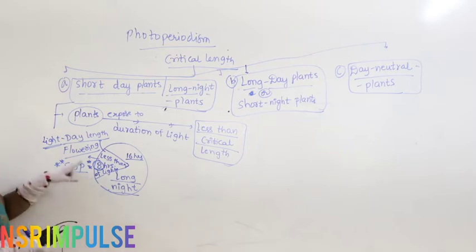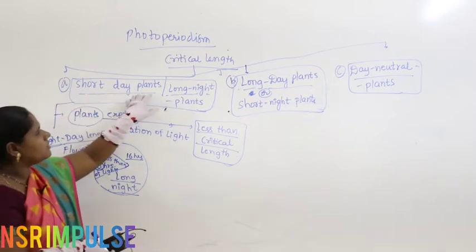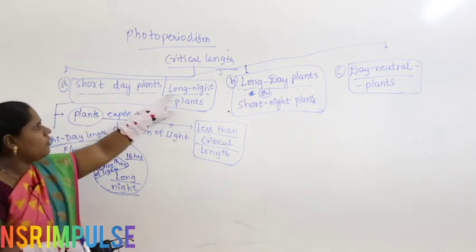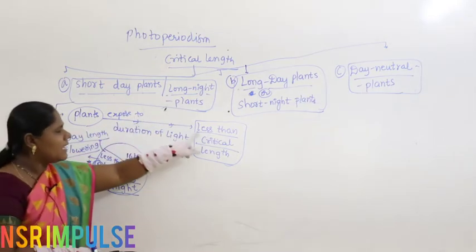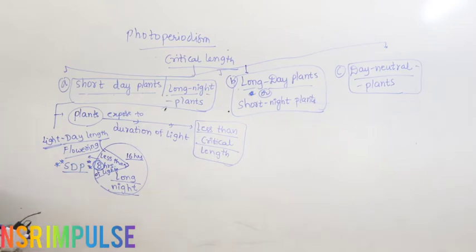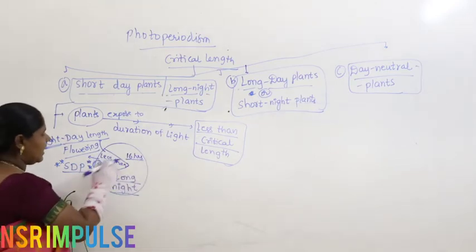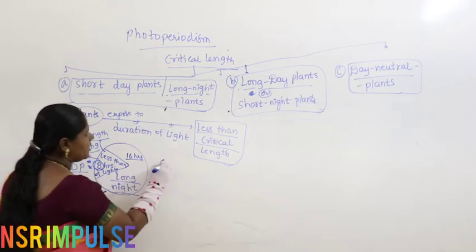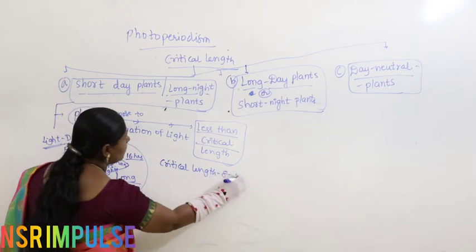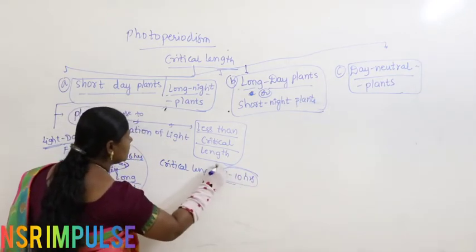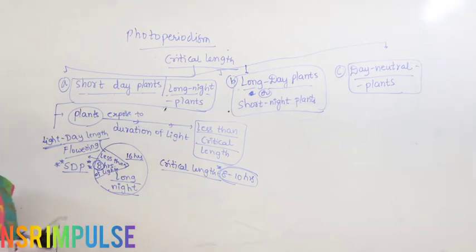So, at that time flowering occurs. They are nothing but winter varieties, that is why they are called short day plants, or they are exposed to longer nights. When plants are exposed to a duration of light less than the critical length, what is the critical length here? It may be less than 10 hours or less than 8 hours. In this case the critical length is 8 to 10 hours. So, when the exposure is less than 8 to 10 hours, then only flowering happens, and then they are called short day plants. I hope you all understood.